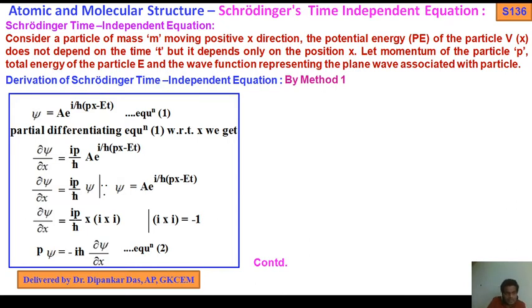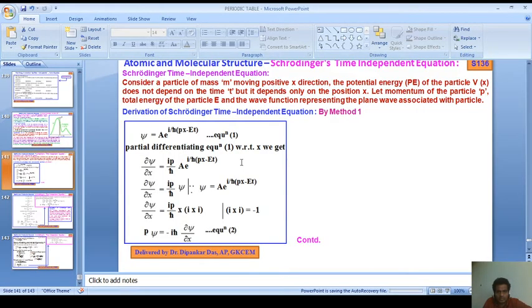Here by mistake psi is not given. It should be psi here. By mistake psi is omitted. So ip into i by h bar. You can do this, it will not take time.